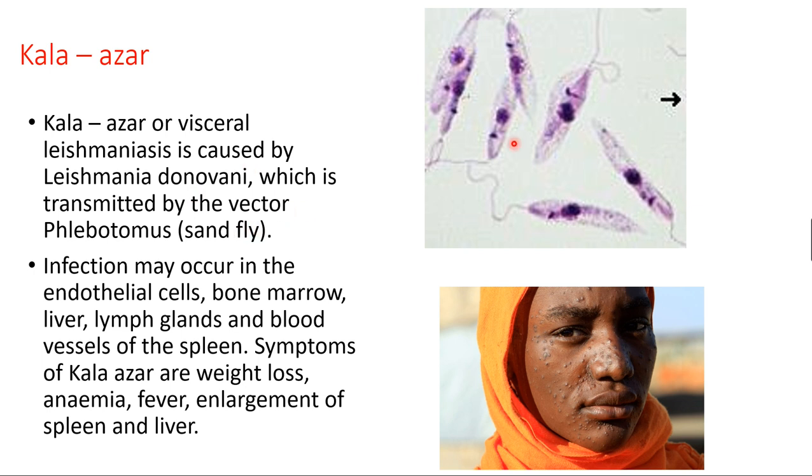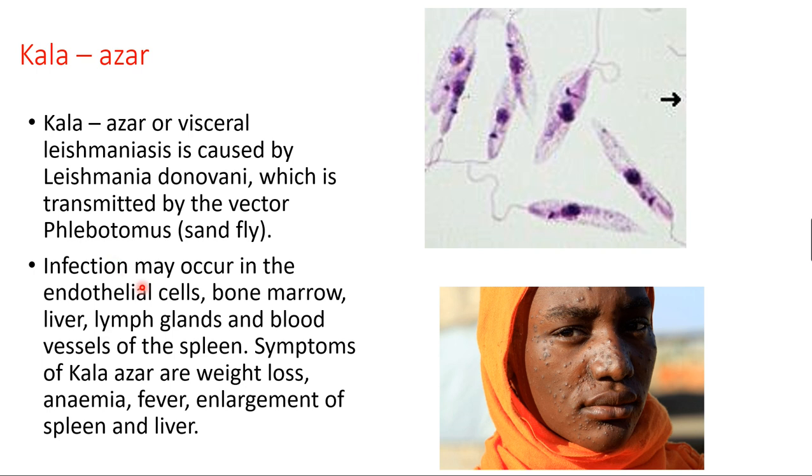It is transmitted by a vector, a transmitting agent, an insect called Phlebotomus, the sandfly. Its zoological name is Phlebotomus, the vector which can transmit the Kala Azar or visceral leishmaniasis disease.